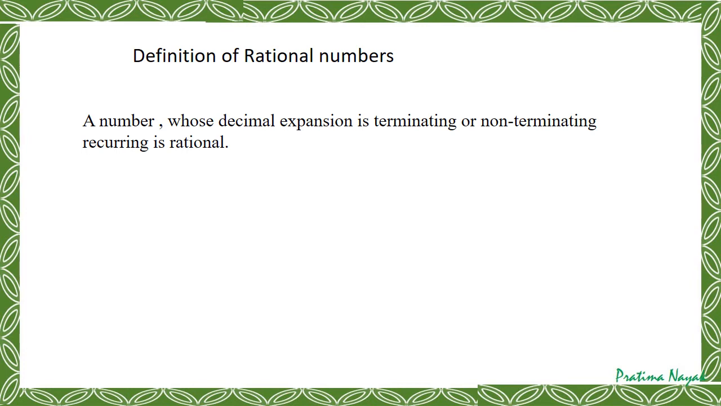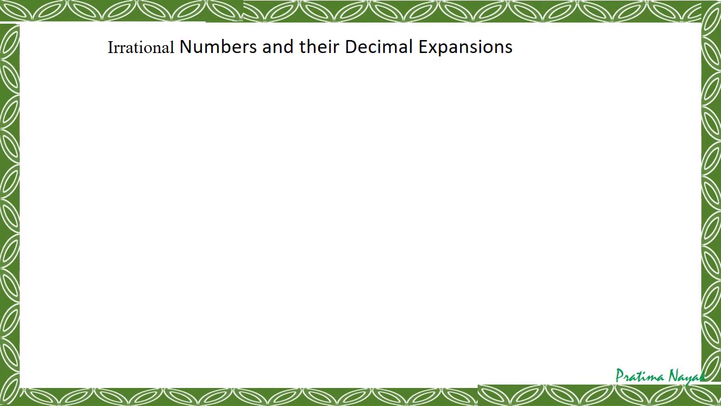In the same way, I can define the irrational numbers now. Let us see what about irrational. Now let us see how we can represent irrational numbers in their decimal expansion, or how we can represent irrational numbers in decimals. So I have taken the first irrational number familiar to us, that is square root 2.